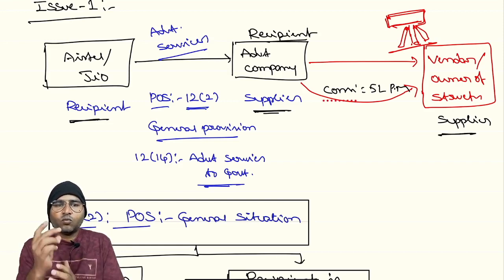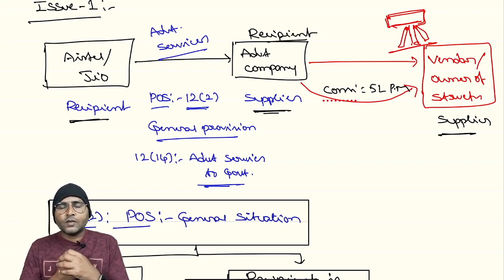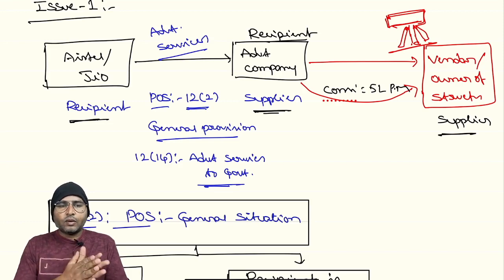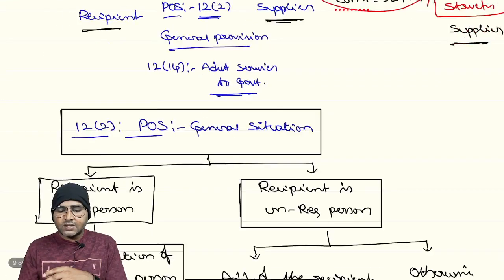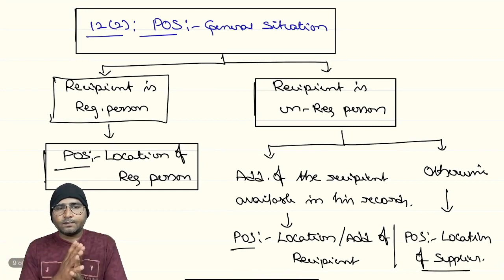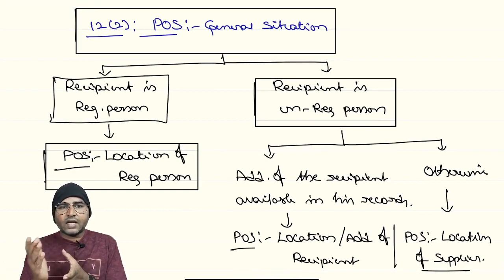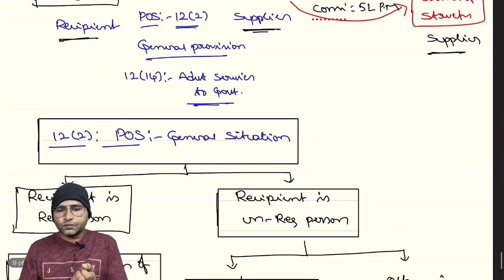Now, what is the nature of service? Which section do we have to apply, from 12 subsection 2 to 12 subsection 14? Can you say it is an advertisement service? If you say it is an advertisement service, the place of supply will be like this. Reason: advertisement services are nowhere specifically covered, so we have to determine the place of supply as per the general provision, that is 12 subsection 2.